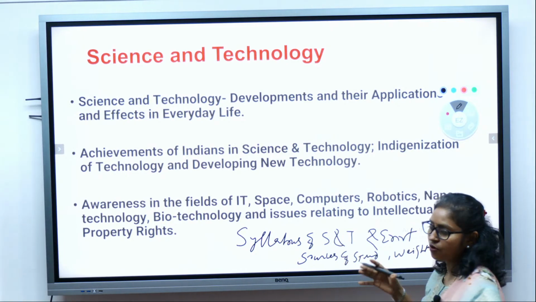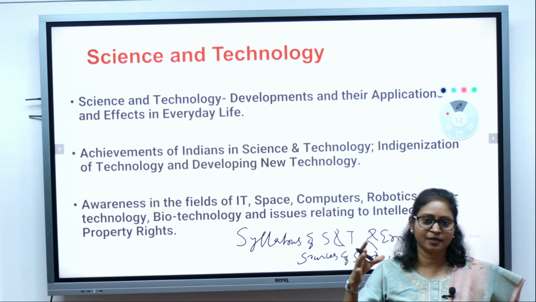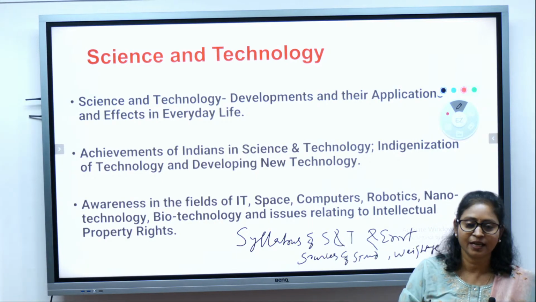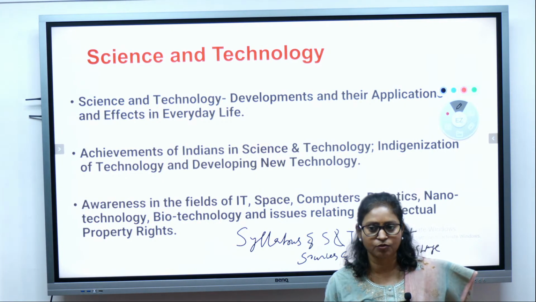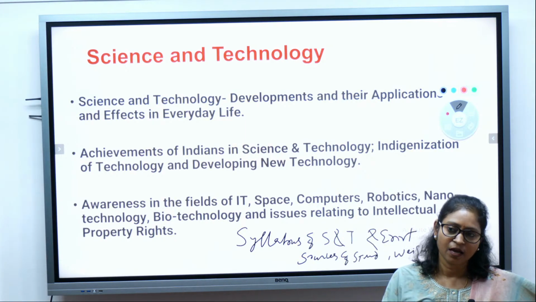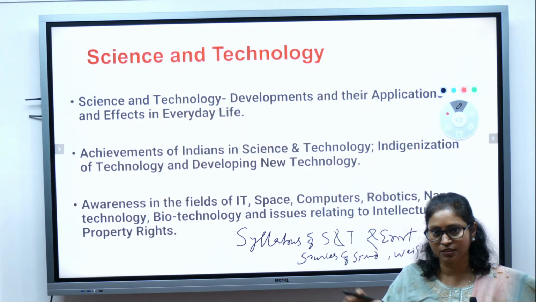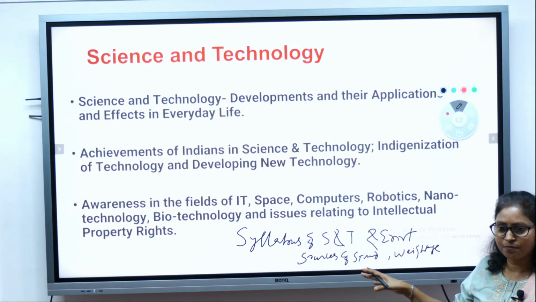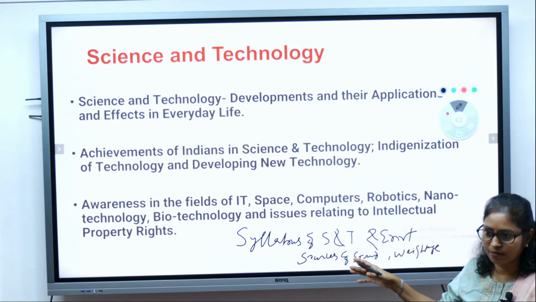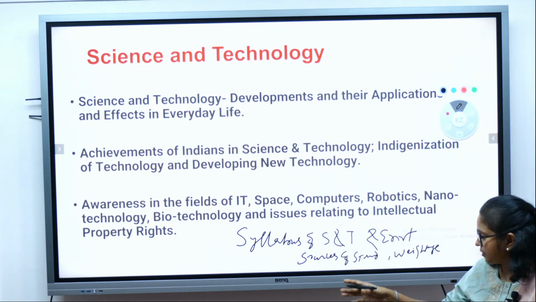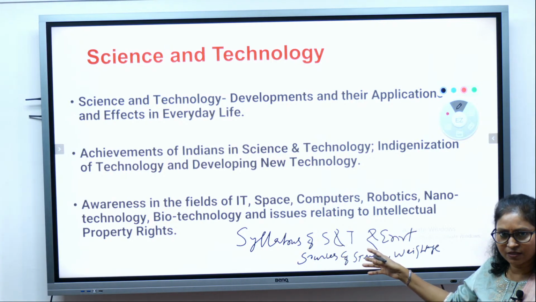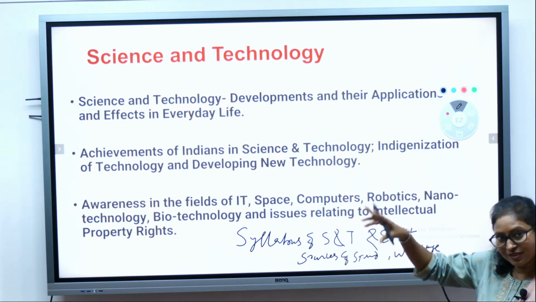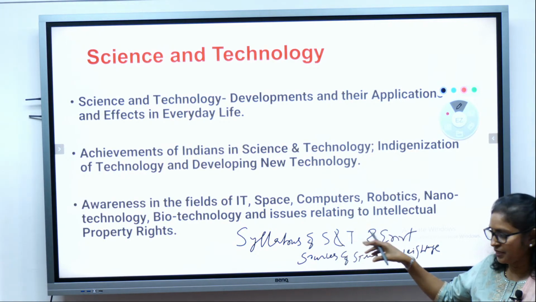The weightage of questions in prelims and mains from science and technology as well as environment. So you will come to know what weightage is given, and how much importance you should put on these both subjects. These both subjects are extremely important. When you look at the weightage, you will come to know that a good number of questions come from science and technology as well as the environment, both in prelims as well as mains, right?